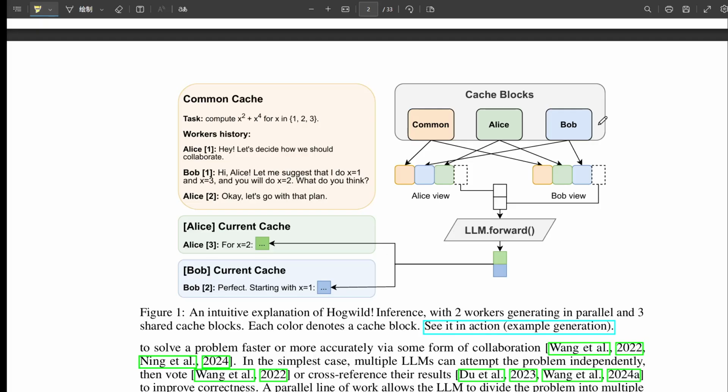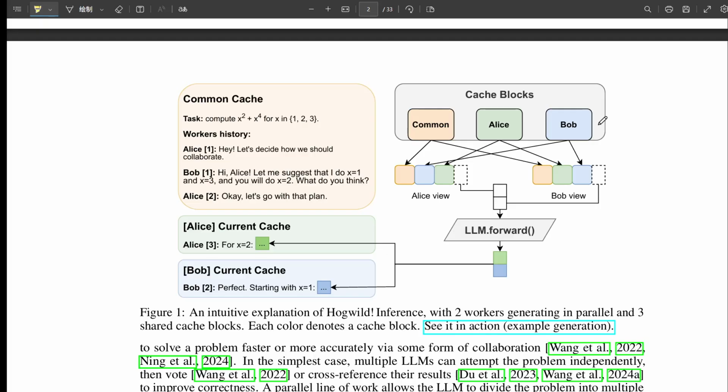And the payoff is pretty huge. Existing powerful LLMs can team up effectively right out of the box. They achieve better accuracy for the same compute. And, crucially, deliver near-linear speedups in actual inference time, getting complex answers faster. It's a really powerful demonstration that if you give these advanced AI systems the right kind of communication channel, this shared mental workspace, they can spontaneously figure out surprisingly sophisticated ways to work together. Exactly. The collaboration emerges from the interaction enabled by the shared context.